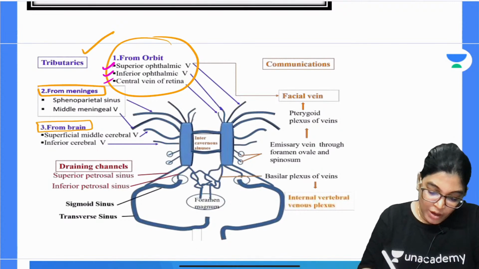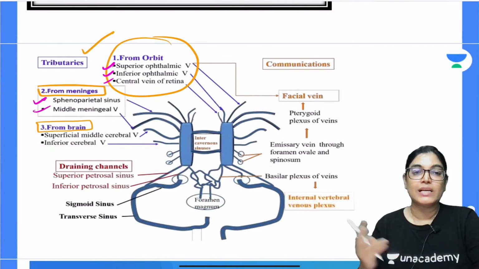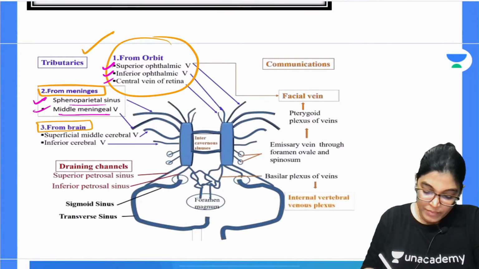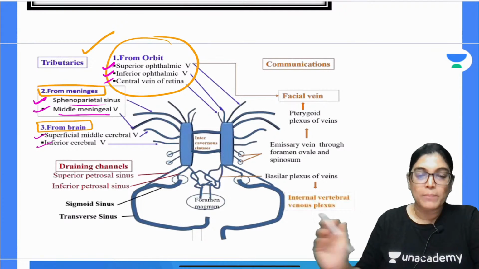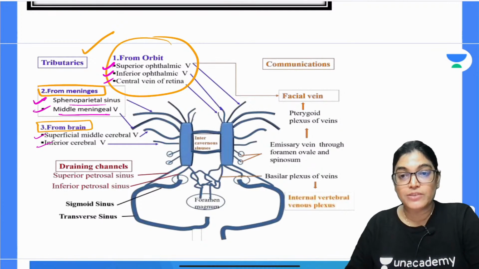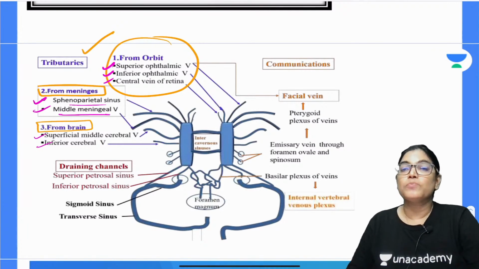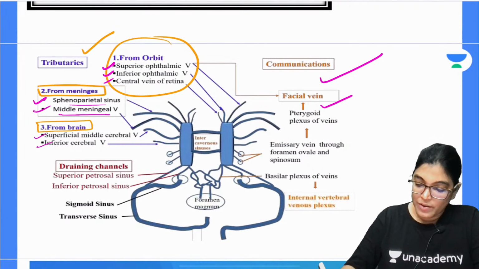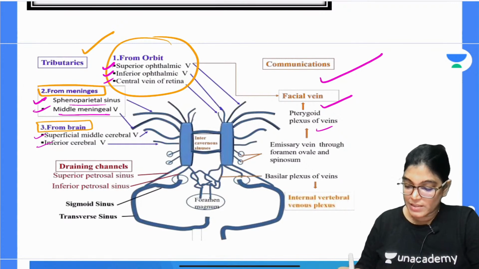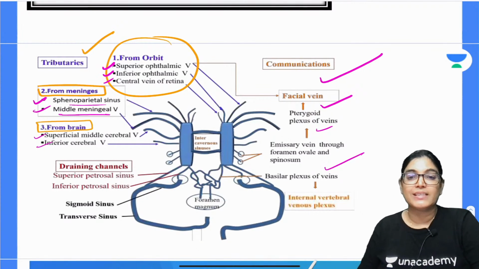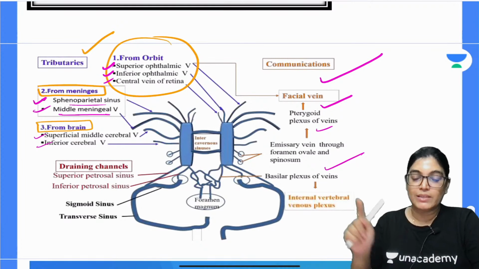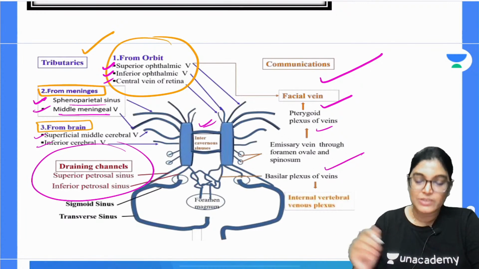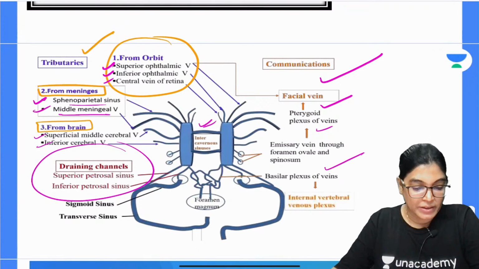When we are talking about the meninges, two tributaries are there: sphenoparietal sinus and middle meningeal vein. From the brain are the superficial middle cerebral vein and inferior cerebral vein. The communications are via the facial vein, pterygoid venous plexus, and basilar venous plexus, and the two sides of the cavernous sinus connect through the intercavernous sinuses. The draining channels are the superior and inferior petrosal sinus.